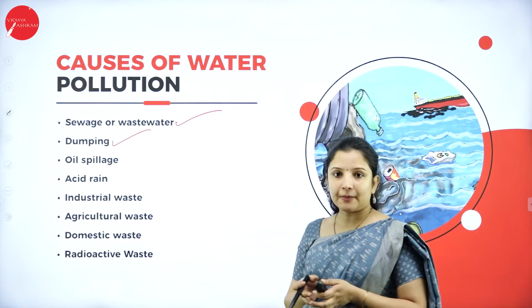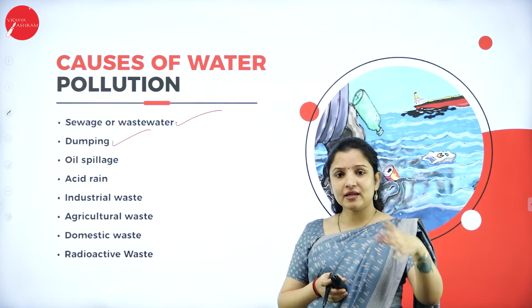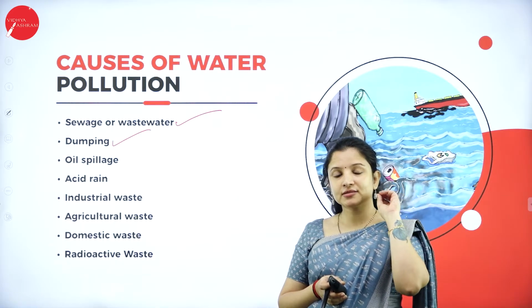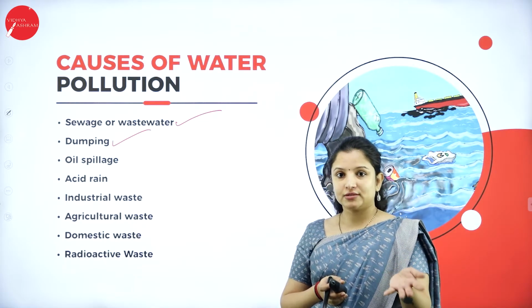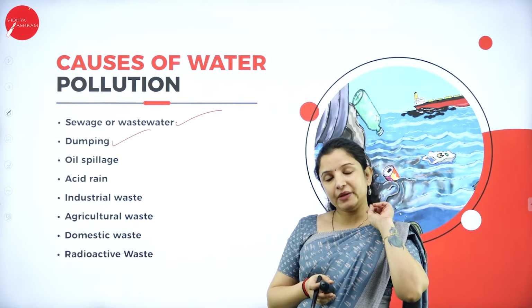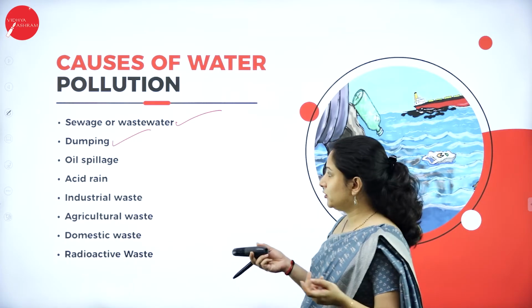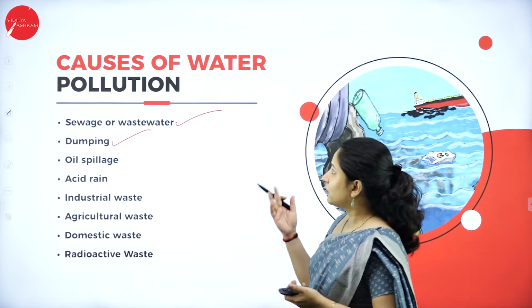Next is because of dumping. Be it plastic, a plastic bottle, anything that is there will be just thrown into the oceans or seas, right? Because of dumping also, all the garbage will be dumped in the ocean, because that is the easy way of doing it. That is why people do it. So that also causes water pollution.